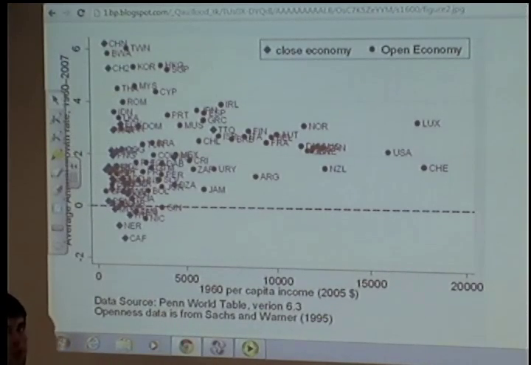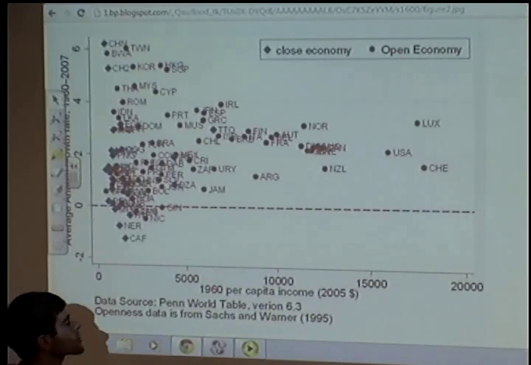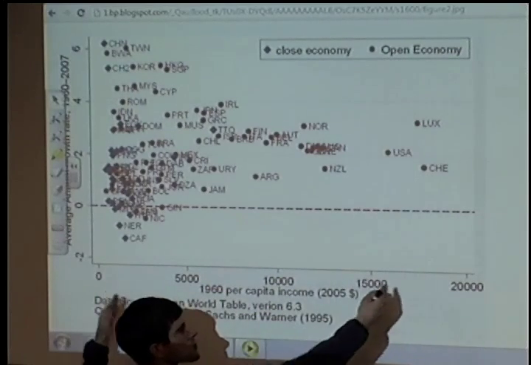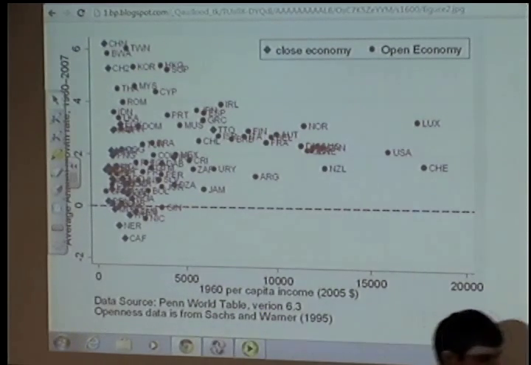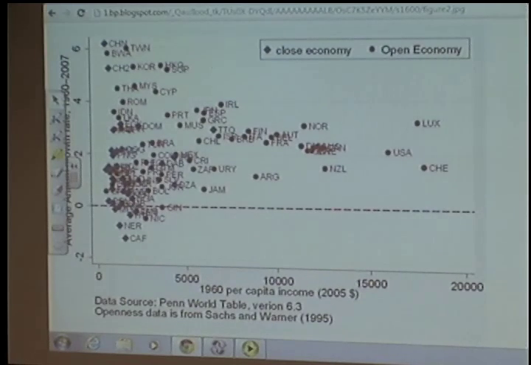Okay, so we want to understand a couple things. First off, why do we see this distribution of income? And secondly, how do countries grow? And that leads us to our growth theory.